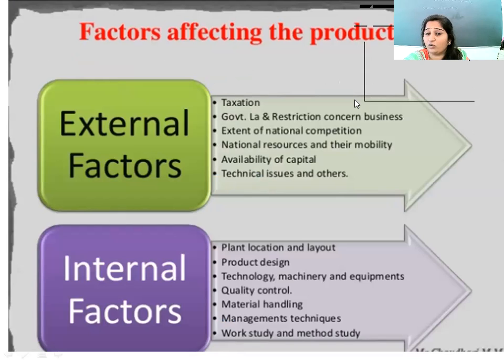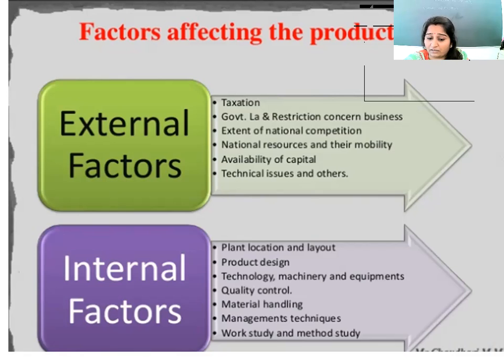There are two main factors which affect productivity: the external factor and the internal factor. External factors are the taxation, government laws and restrictions concerned with the business, extent of national competition, national resources and their mobility, availability of capital, technical issues and others.